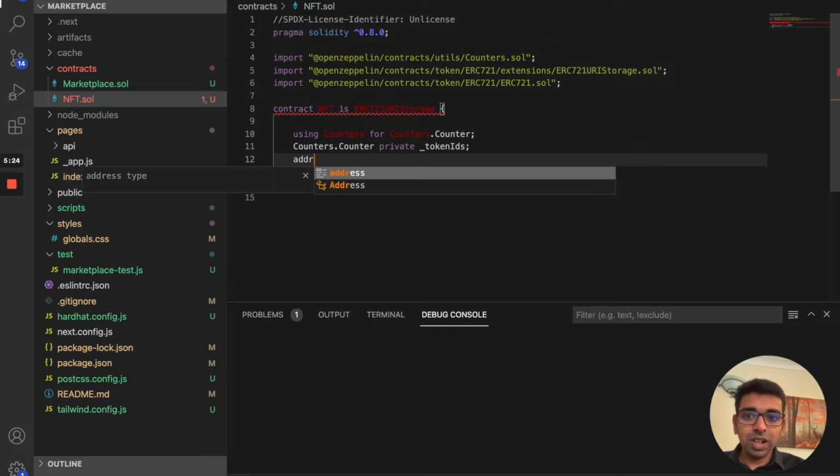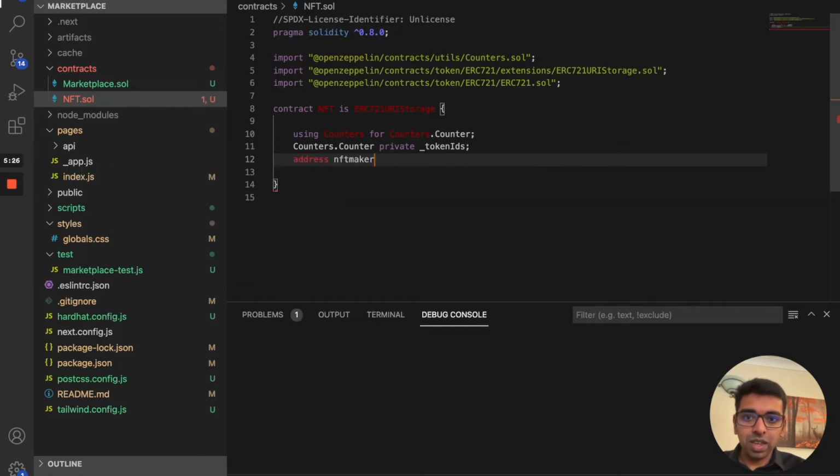The next thing is we need an address for the NFT marketplace. So we say nftMarketplaceAddress. It's just a variable we're going to store. We need it because when we create an NFT, that NFT belongs to the owner, but we want the NFT marketplace to be able to make transactions on it. It's like an intermediary, right? The marketplace needs some capability to transfer that NFT from you as an owner to some other person when people are buying it. That's why we need the NFT marketplace address.